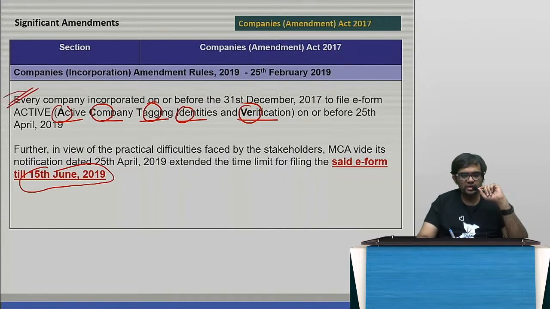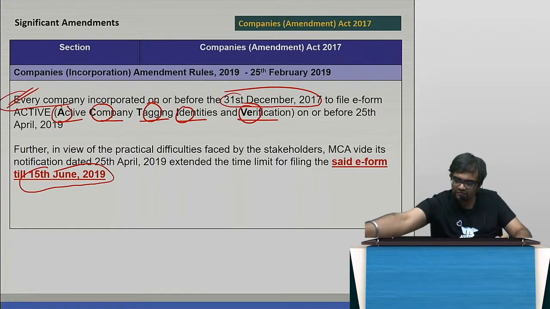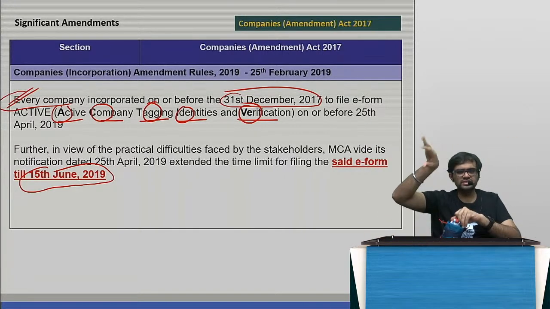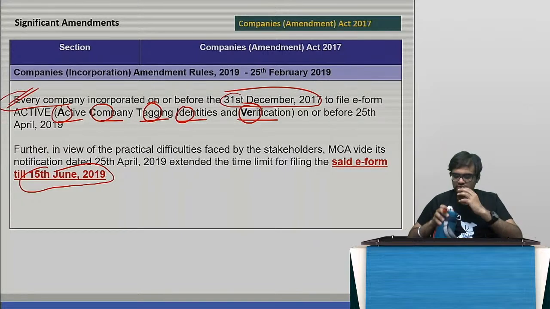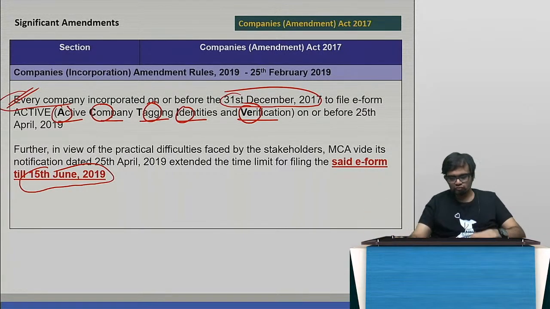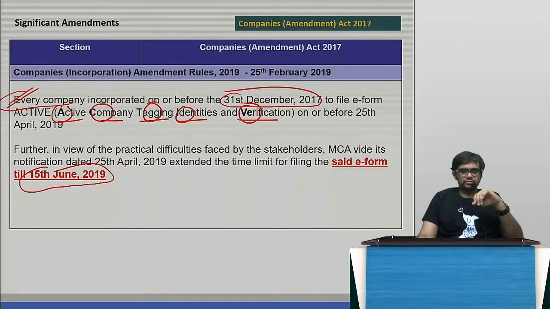Every company incorporated on or before 31st December, after all this, 1 year after this demonetization. Everything is connected, guys. Everything is connected, right? All right. So active company tagging identities and verification, active.